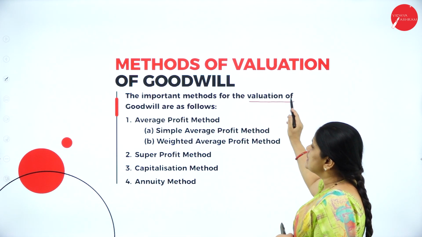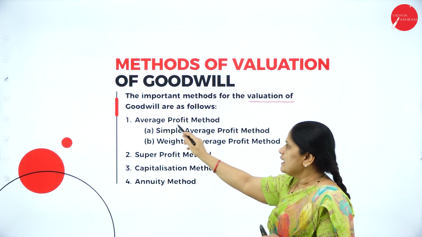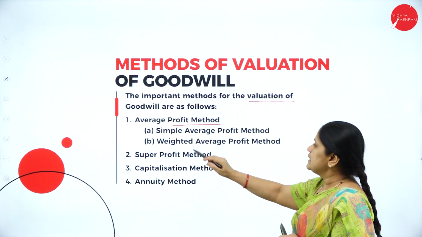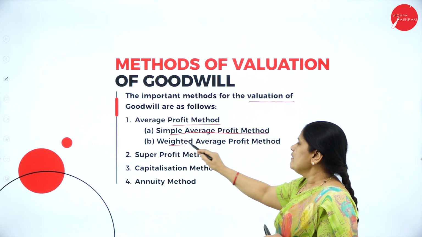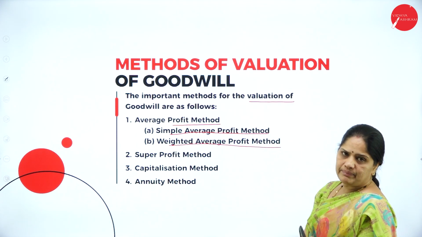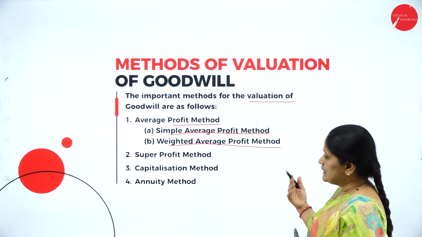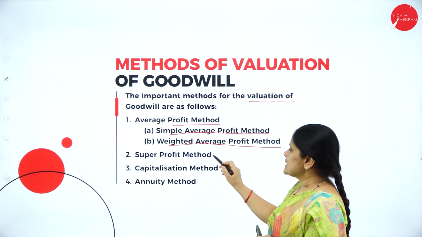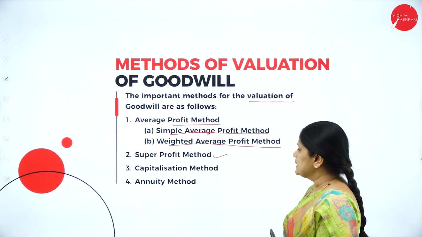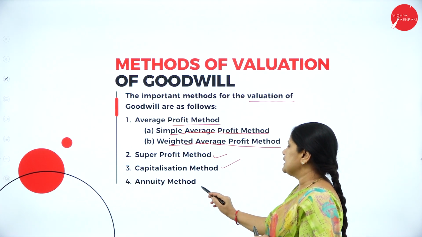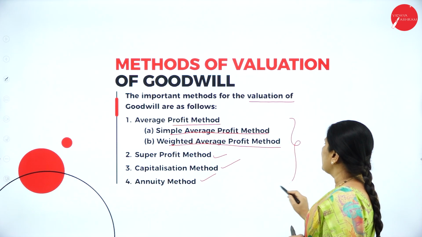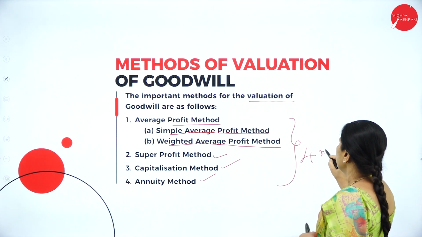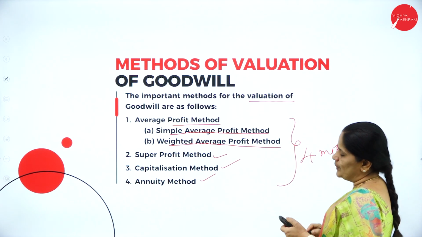The important methods of valuation of goodwill are the average profit method, that is the simple average profit method, and the weighted average profit method. I'll explain it in the next slide. Next, we have the super profit method, capitalization method, and the annuity method. So, totally we have 4 methods of valuation of goodwill.